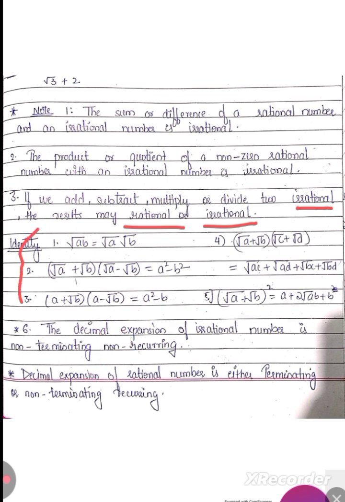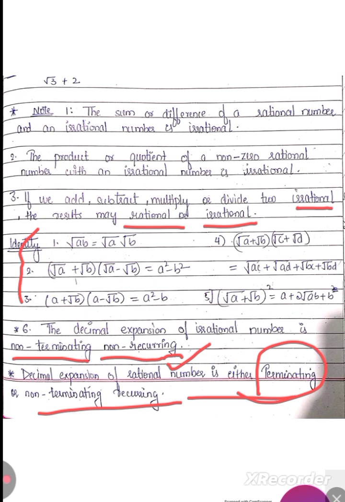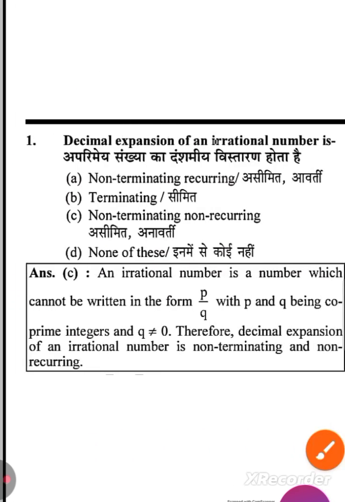The next one is decimal expansion of irrational numbers. Decimal expansion of irrational numbers we have already discussed. It is always non-terminating, non-recurring. So next one is decimal expansion of real numbers, decimal expansion of your rational numbers. Rational numbers, it may be terminating or it may be non-terminating and recurring.